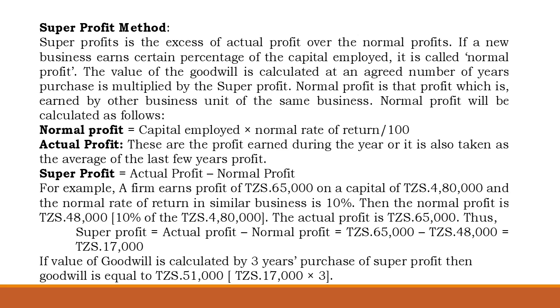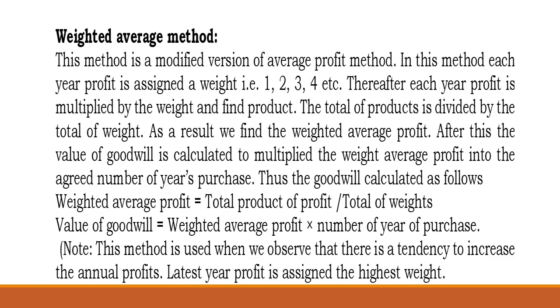The actual profit is 65,000, but the normal profit for a similar business is 48,000, so we have a super profit. The super profit is the actual profit minus the normal profit, which gives us 17,000. If the value of goodwill is taken as 3 years' purchase of super profits, it will become 17,000 times 3, so it will be 51,000, the value of goodwill.